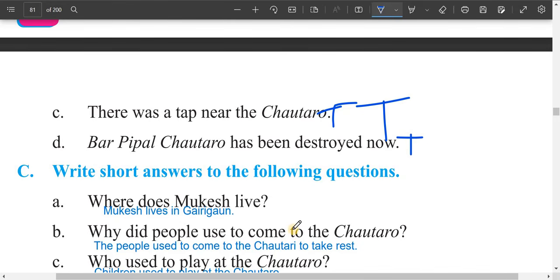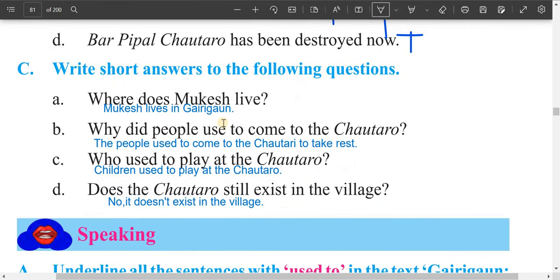Now, dear students, let's do short answer questions. Short answer to the following questions. Where does Mukesh live? Mukesh lives in Gaurigaon. It's very easy. Why did people used to come to the Chautaro? People used to come to the Chautaro to take rest and for recreation. You can write: for rest and recreation, to take rest and to enjoy themselves. Or write it this way: the people used to come to the Chautaro for rest and recreation.